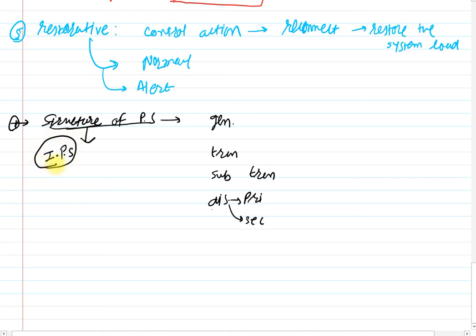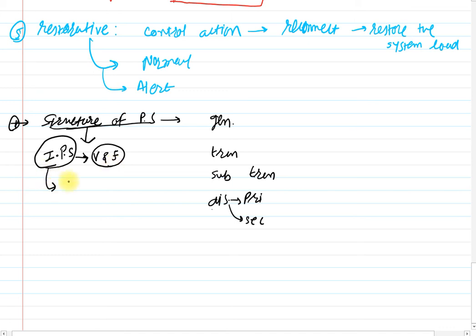That is, each and every component is synchronously connected with each other, or simply you can say that voltage magnitude is within acceptable limit and the frequency of the system is within acceptable limit. Let me give you an example.